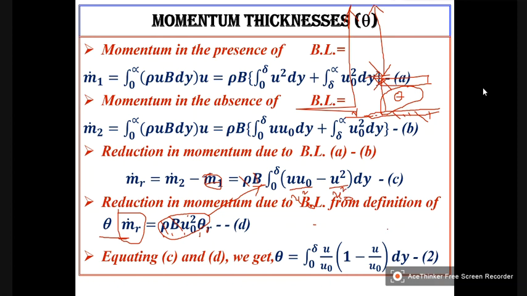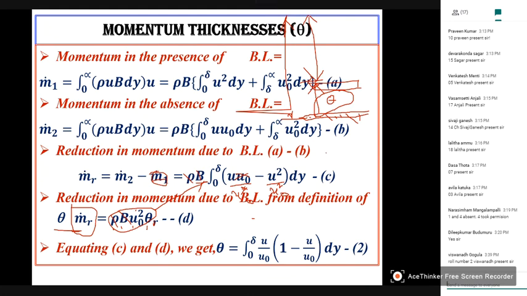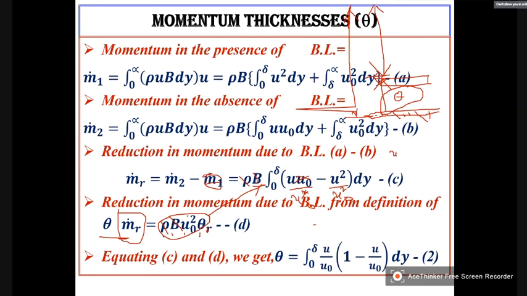Now one u naught will get cancelled with one u naught, and you will be left with u by u naught minus u square by u naught square.